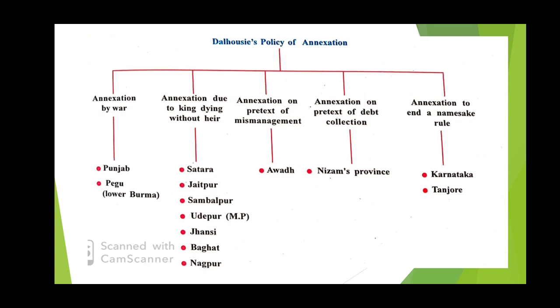Next is annexation to end in namesake rule. So he annexed this particular place because it was just for the namesake, that is Karnataka and Tanjore. So these were the 5 ways in which Dalhousie had annexed different places so that he could extend British rule and influence colonization.